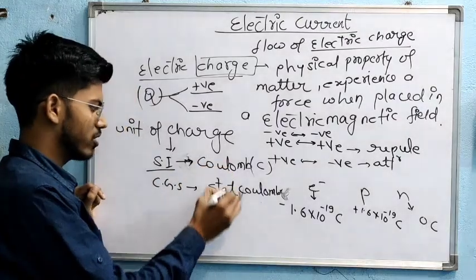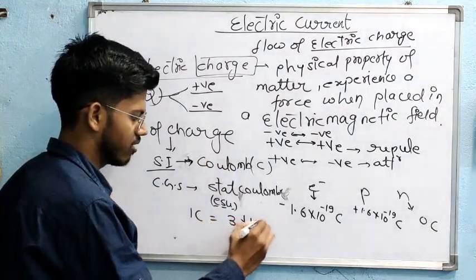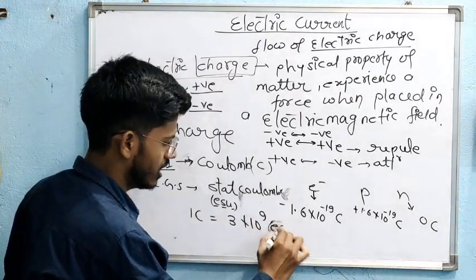The relationship is 1 coulomb equals 3 times 10 to the power 9 statcoulomb.